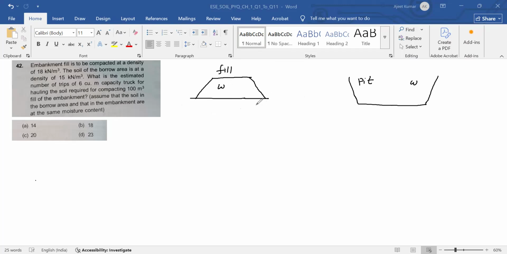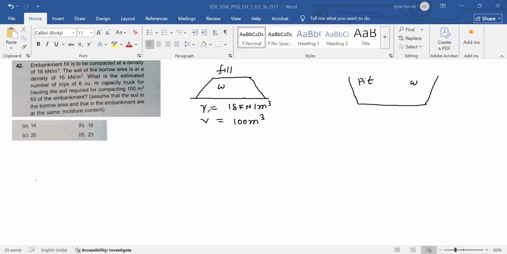Pit and fill, the moisture content is same, but the density of fill is 18, so this is more compacted. Density is 18 kilonewton per meter cube, and volume of compacted fill is 100 meter cube.